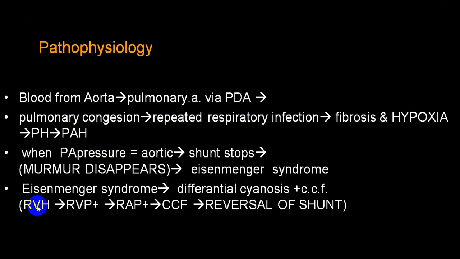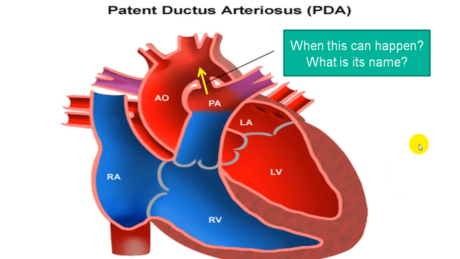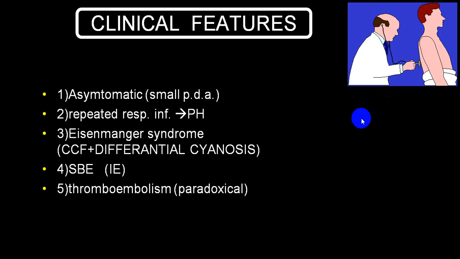Reversal of the shunt will give rise to differential cyanosis, congestive cardiac failure, right ventricular hypertrophy, right atrial hypertrophy, and right atrial pressure will be elevated. And there will be congestive cardiac failure and reversal of the shunt. Now this diagram will show you how exactly the blood is flowing in reversal of the shunt. So from the pulmonary artery, this deoxygenated blood starts flowing into the aorta, deoxygenated blood going into the aorta, which is reversal of the shunt.